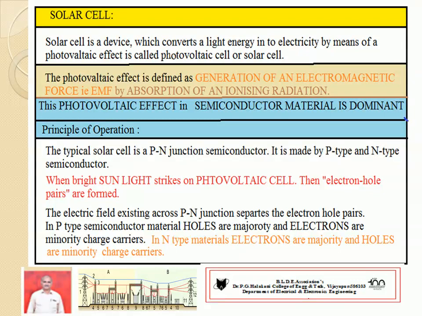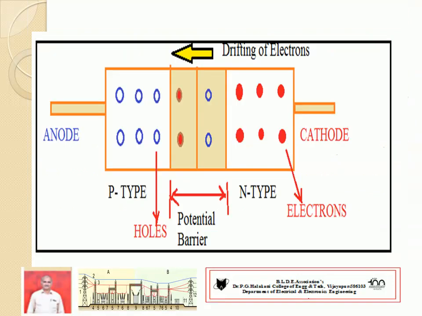So it is a PN junction. It consists of one side P region, another side N region. As shown in the figure, one side is the P-type region, another side is the N-type region. In the P-type region, the holes are majority charge carriers. On the other hand, in the N-type region, the electrons are majority charge carriers.